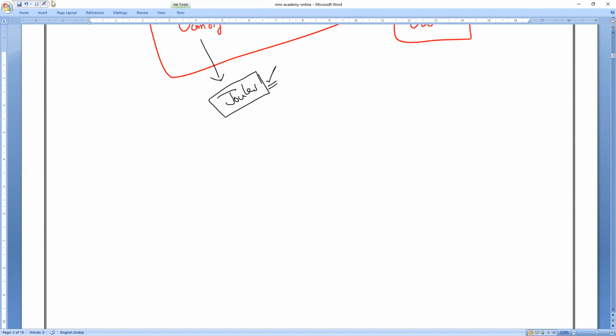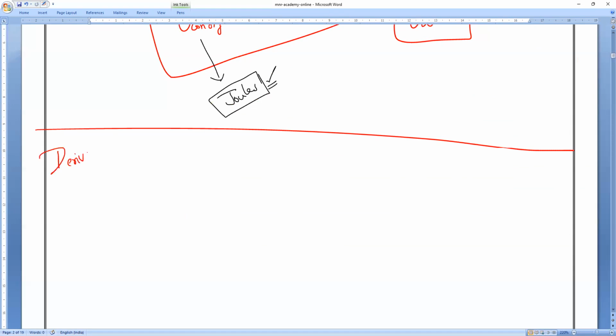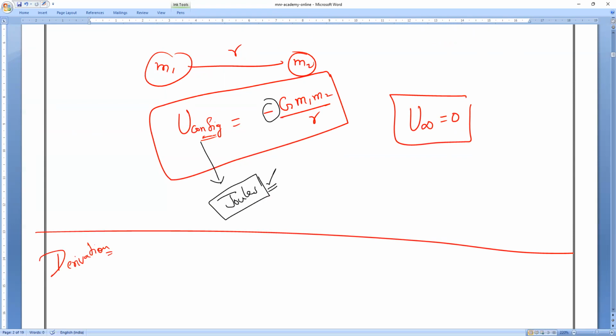As I said, if I take a single mass, does gravitational potential energy exist, everybody? No. For a single mass, it is not possible to define the gravitational potential energy. So let us make this derivation. How is this gravitational potential energy of a configuration minus, what is the formula, guys? What is the gravitational potential energy formula? Minus of capital G into M1 into M2 divided by R. Okay, everyone, please respond, guys.